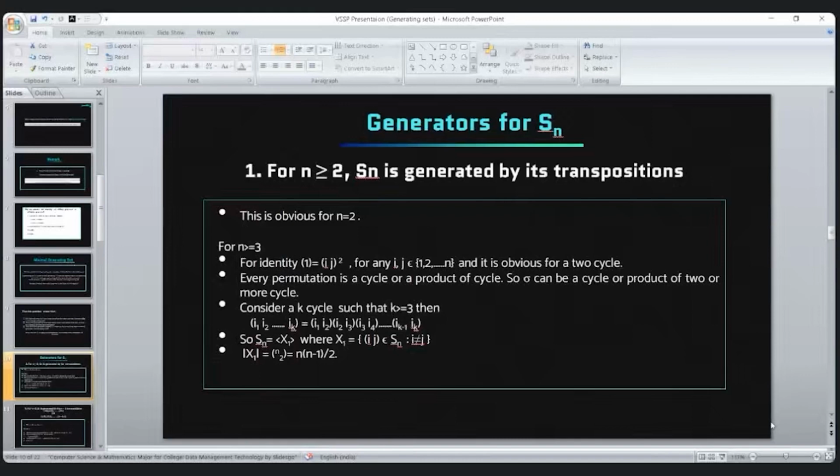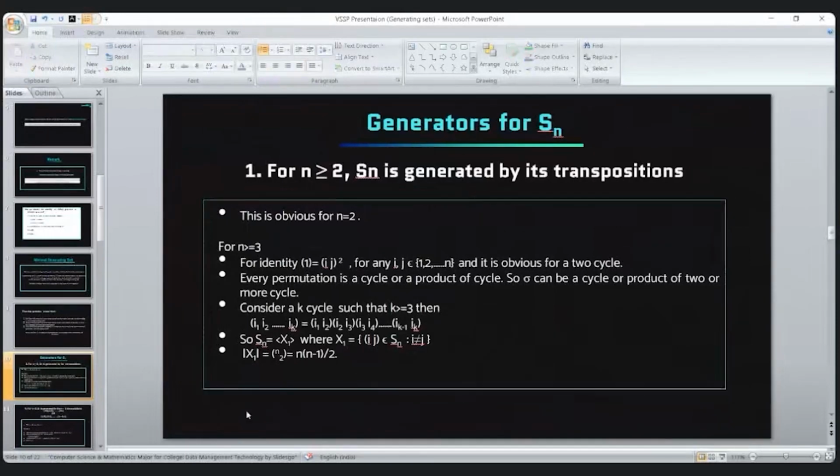So suppose we have a product of cycles. We have to show that a k-cycle can be written as a product of transpositions. If we have a k-cycle (i1 i2 ... ik), then it can be written as the product of transpositions (i1 i2)(i2 i3)(i3 i4) ... (ik-1 ik). So this is true for all, and Sn can be generated by all of its transpositions. Here we have the set of all transpositions as the generating set for Sn, and the number of elements is (n squared minus n) by 2.